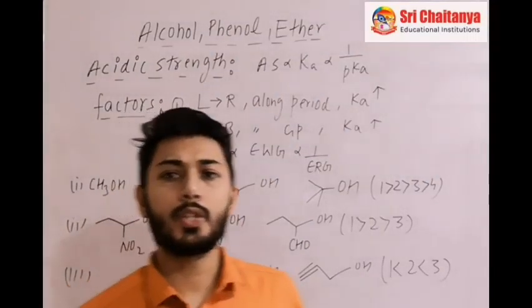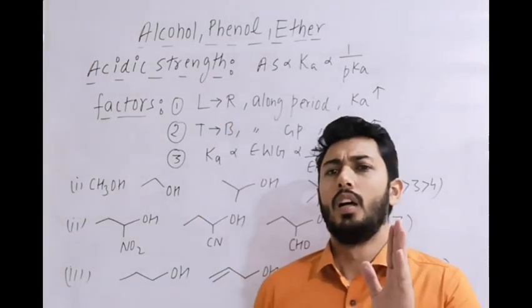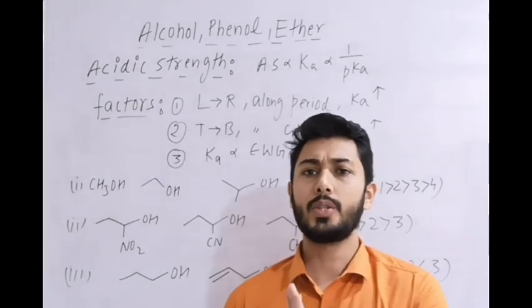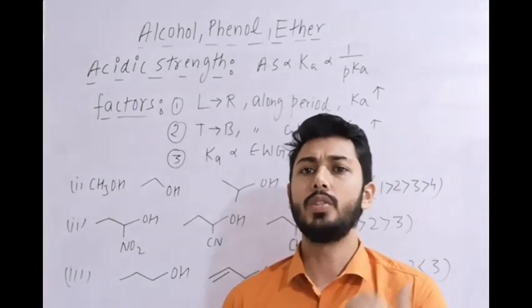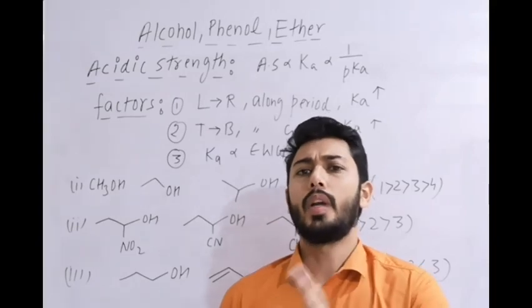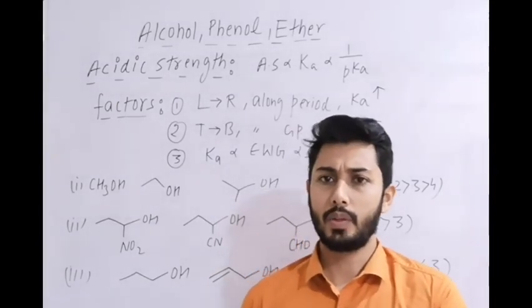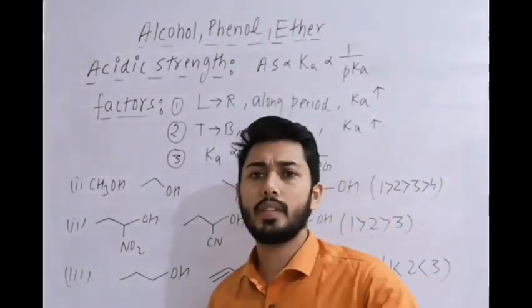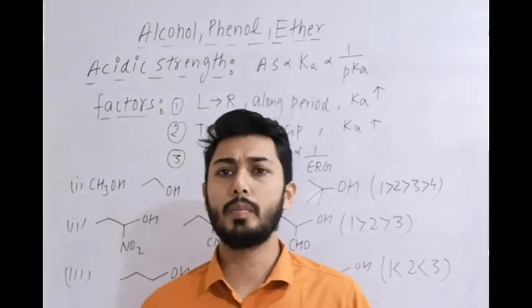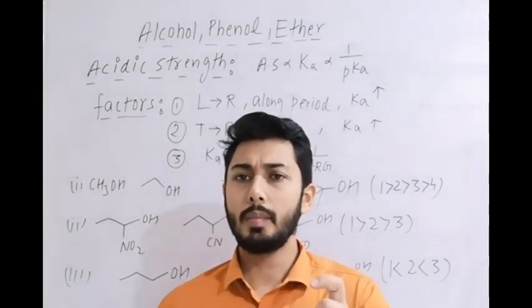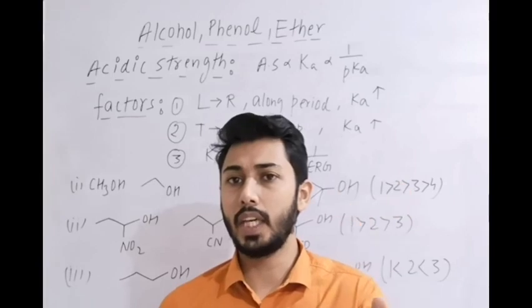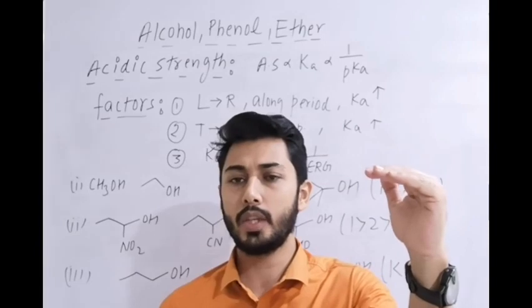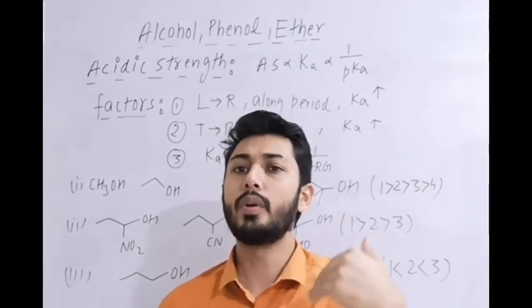Now next is acidic strength. Here we are dealing with only points related to alcohol and phenol, because the acidic strength topic is covered in detail in general organic chemistry when we cover electronic effects and their applications. Acidic strength is directly proportional to the Ka value and inversely proportional to the pKa value. Always remember what is asked in the question, whether it is asking the Ka order or the pKa order. The less the pKa value, the more the acidic strength, and the more the Ka value, the more the acidic strength.